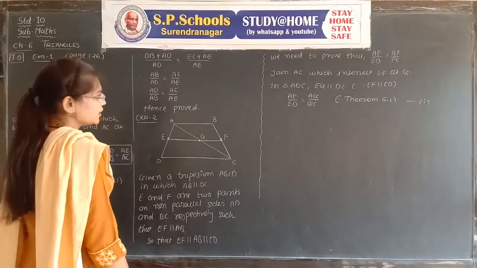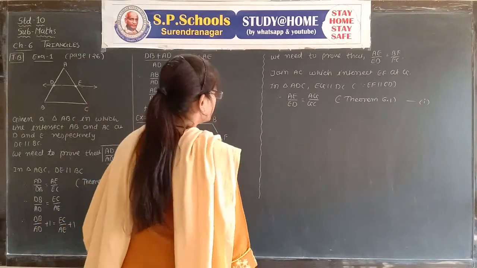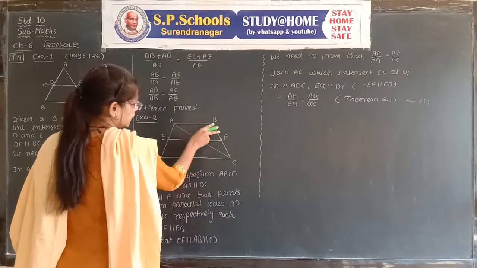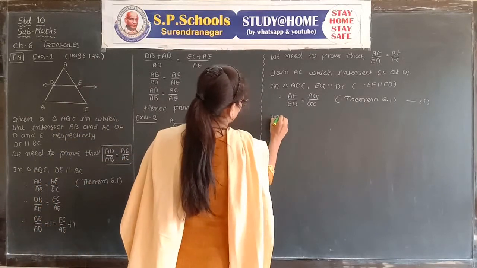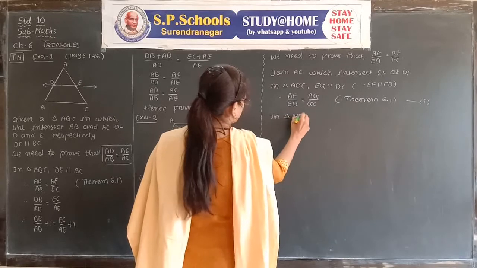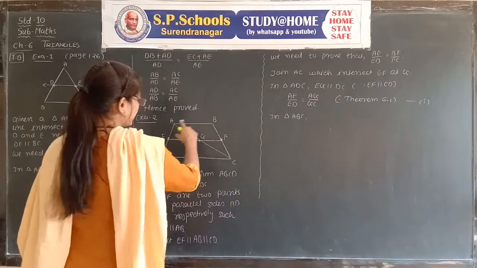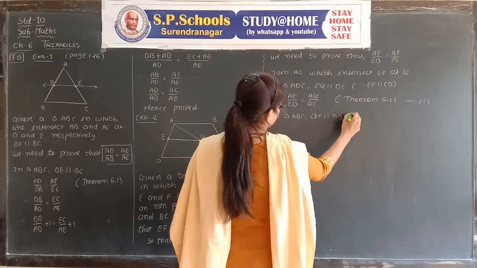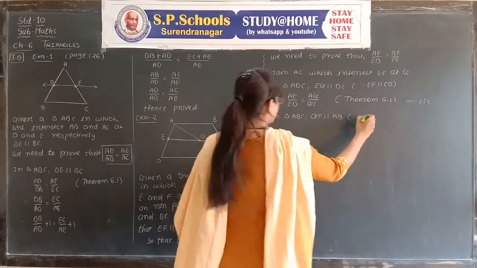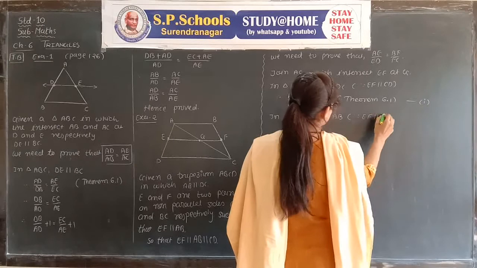Now take the other triangle in which BF and FC come: BF and FC in triangle ABC. In triangle ABC, GF is parallel to AB because EF is parallel to AB.